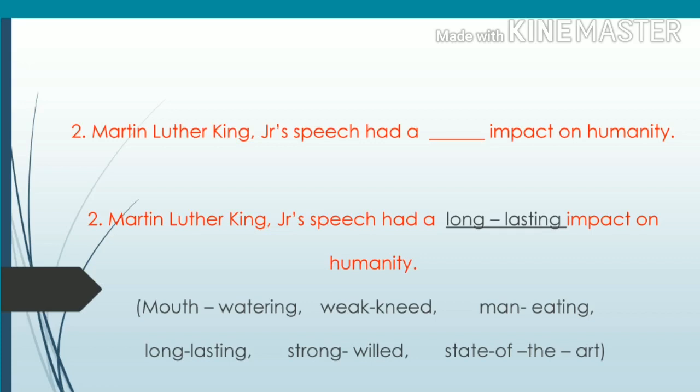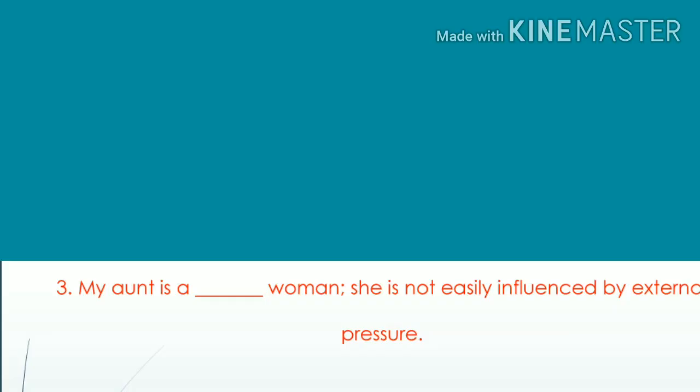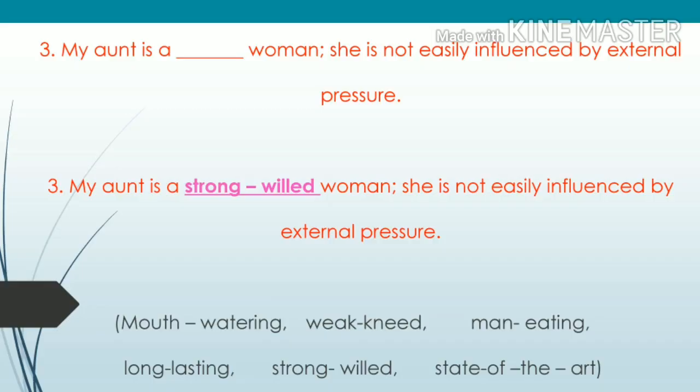The answer is Martin Luther King Jr.'s speech had a long-lasting impact on humanity. See the third sentence. My aunt is a dash woman. She is not easily influenced by external pressure. My aunt is a strong-willed woman. So she is not easily influenced by any external pressure from outside.